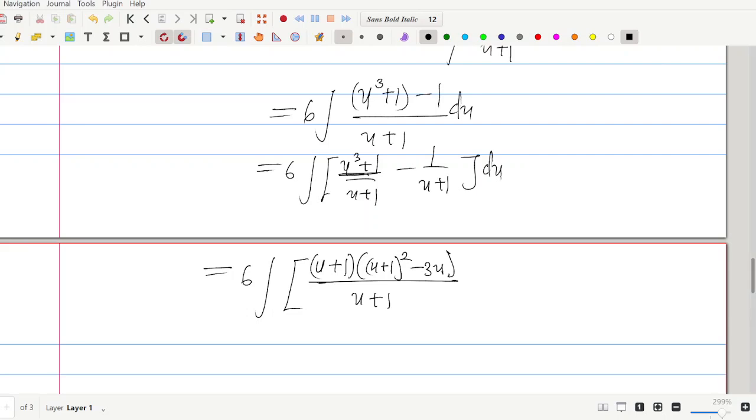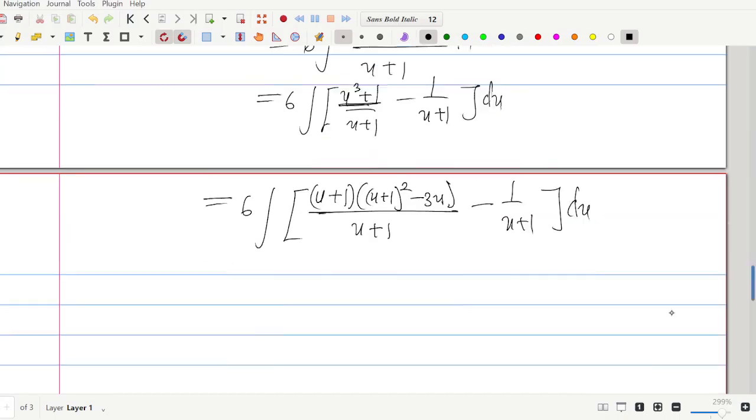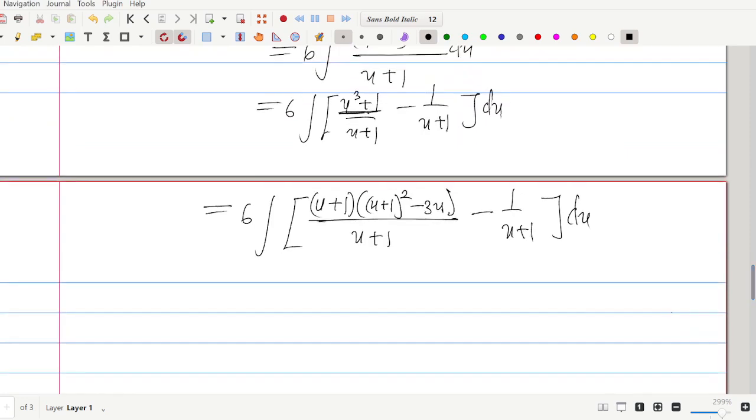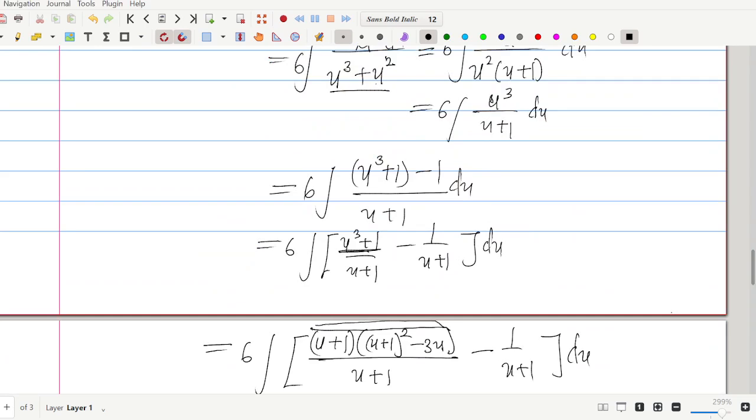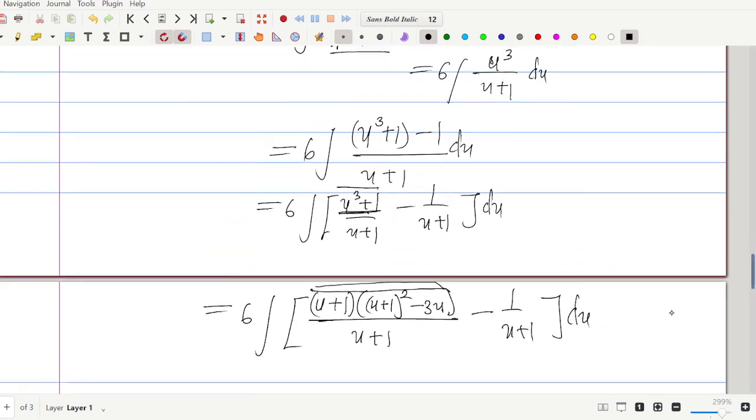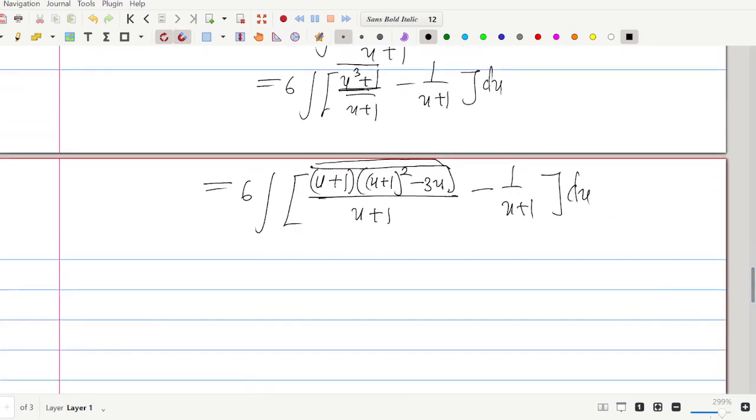All right, then we have minus 1 over u plus 1, then du. Can you see that? If you want to verify, you can expand this. You will discover that it will give you exactly this. All right, you can do the expansion. You see, you get the same result. I don't want to go into the process of deriving it because I don't want the video to be long.